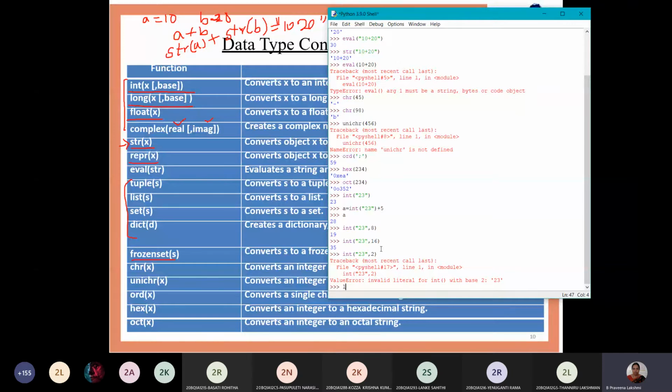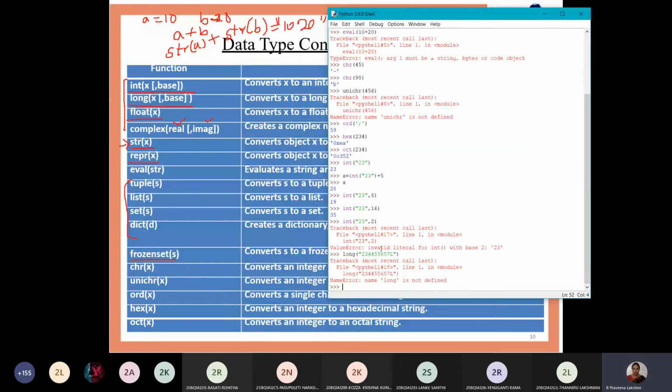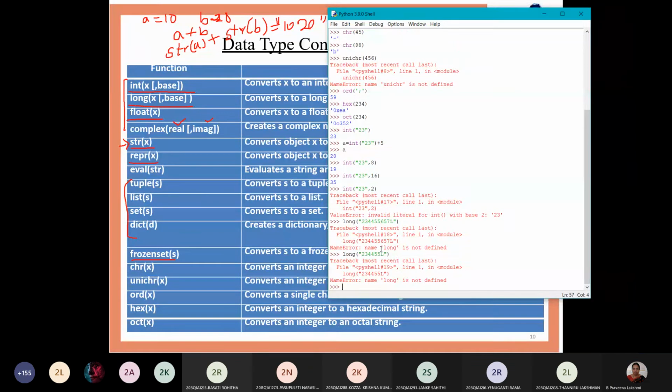In the same way you can use the long function. Within the double quotes you can write any number and L, which is treated as a long value, and it converts it into the long data type. The long function is also not available. Sorry, the long function is not available in the current versions. It may not be available.